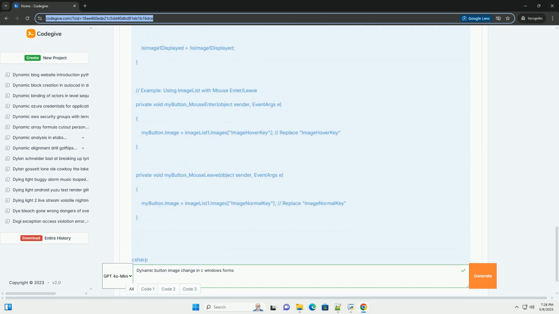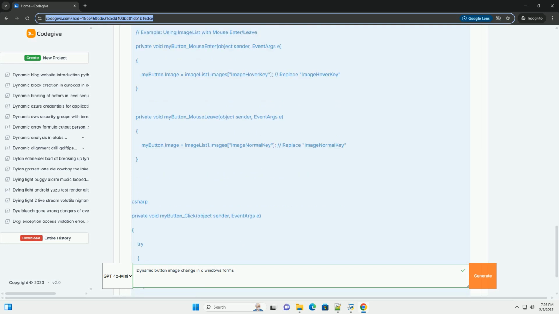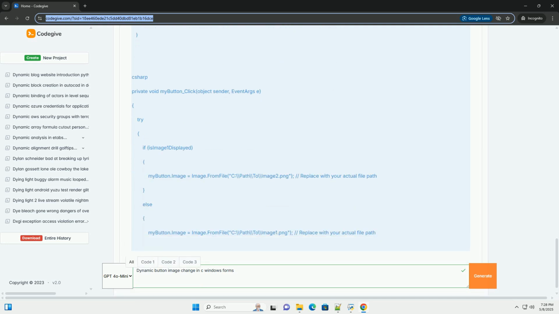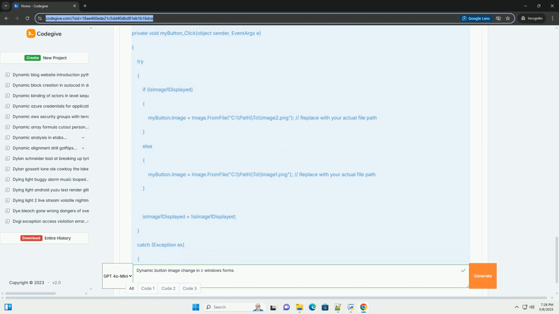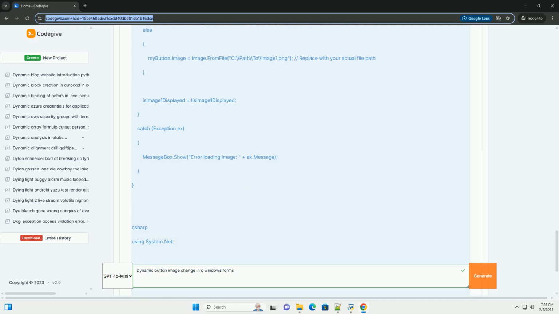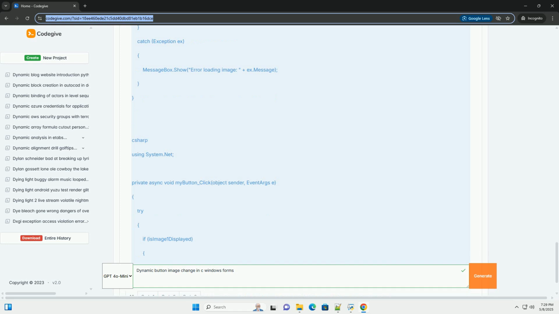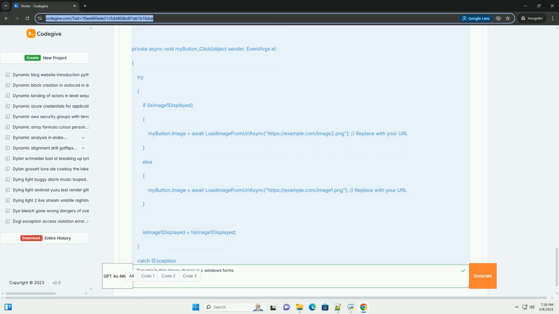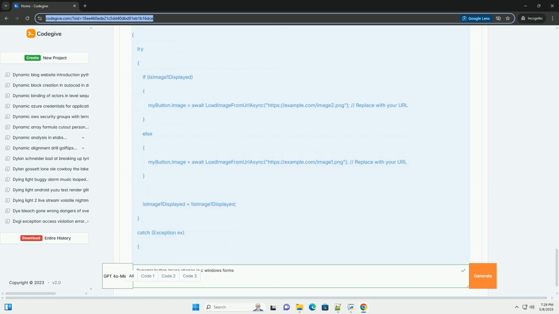Image scaling and alignment, how to control the appearance of the image within the button using properties like ImageAlign and image scaling. Error handling, implementing error handling to gracefully deal with scenarios like invalid image paths or network issues. Performance considerations, discussing best practices for image loading and management to avoid performance bottlenecks. Different event triggers, triggering image changes based on click, mouse enter, mouse leave events. Using image lists, employing image list for efficient management of multiple images.